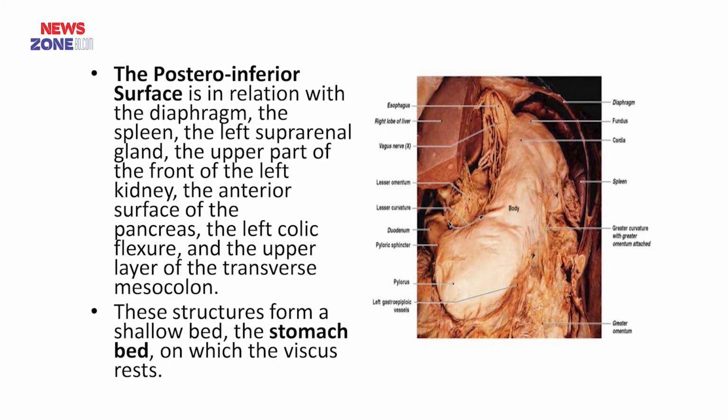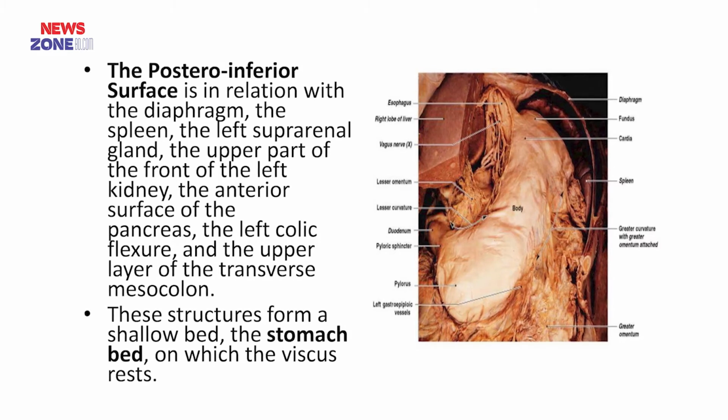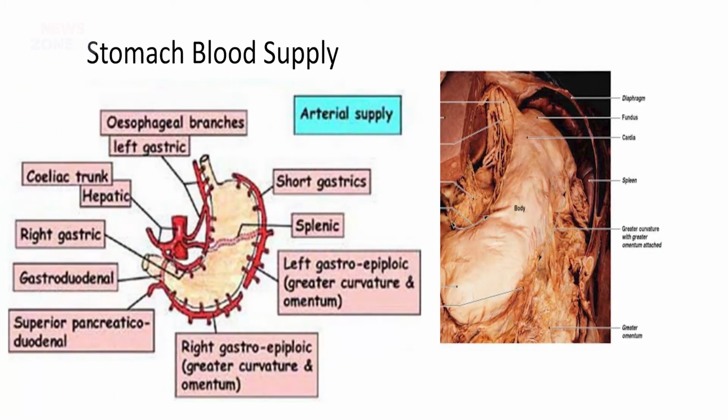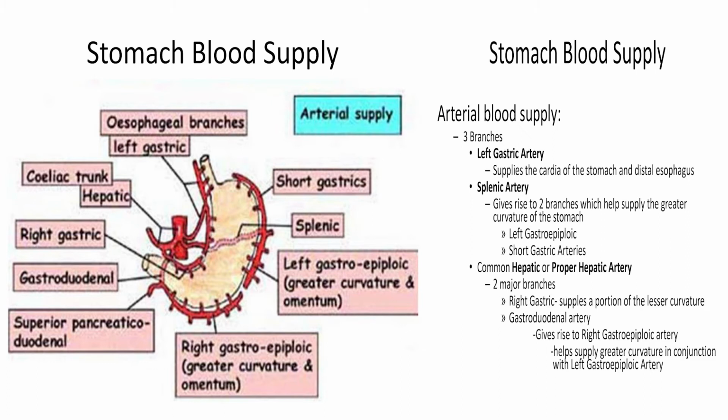Now the very important aspect for us is the blood supply of the stomach. As we know, the stomach gets blood supply from the celiac trunk. The abdominal aorta has got some branches. The first and anterior branch of the abdominal aorta is the celiac trunk. Okay, the aorta has got three anterior branches. One is the celiac trunk, another one is the superior mesenteric artery, another one is the inferior mesenteric artery.